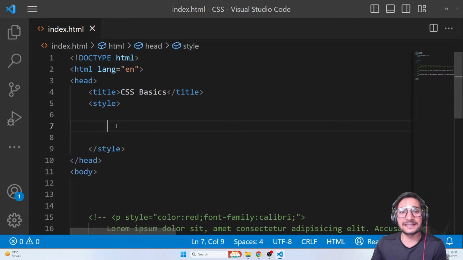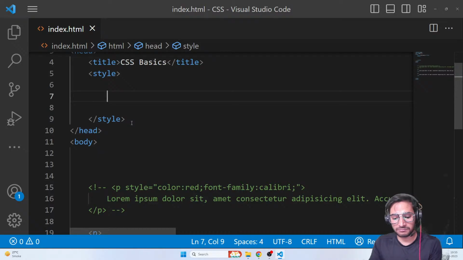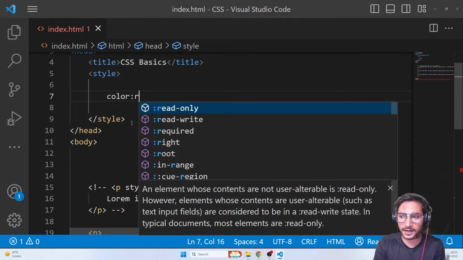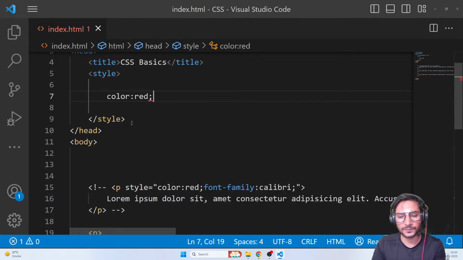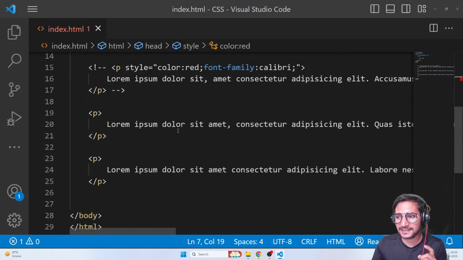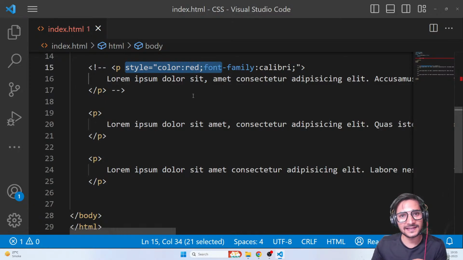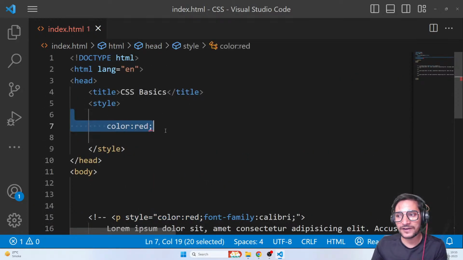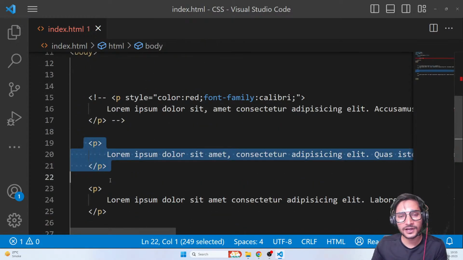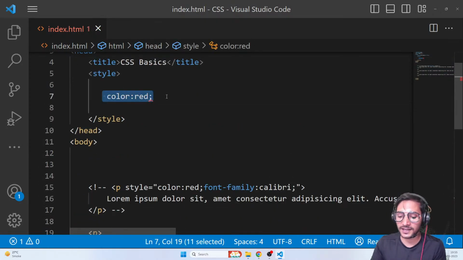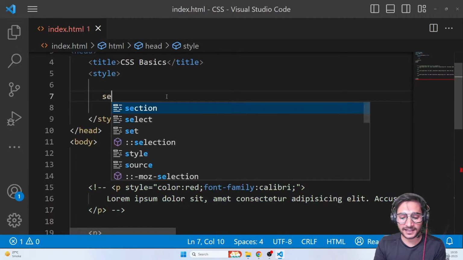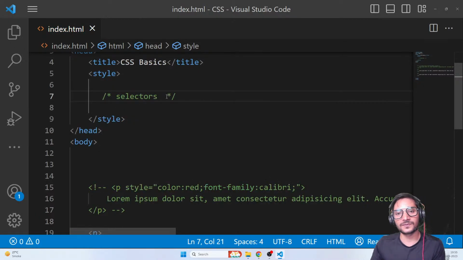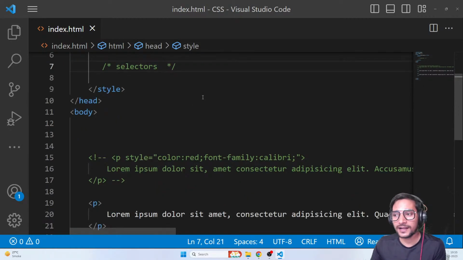Now this is the CSS area. Now I can write CSS. So I'll think that, okay, fine, I can just go ahead and start writing color red, something like that. But will it work? No, not at all. Because see guys, in inline CSS, you were writing CSS in the tag. So the tag knew that this is my CSS. But now you're writing CSS somewhere else and your tag is somewhere else. So how will they connect? How will they know that they have to get this CSS? So for that, there is a topic that we have to understand, and that is something called selectors. Okay, selectors. Now let's see what are selectors.